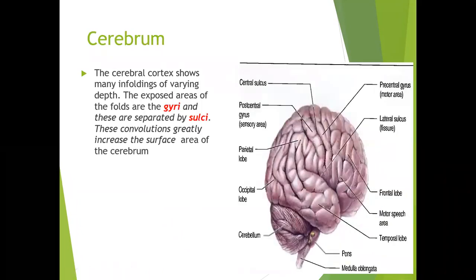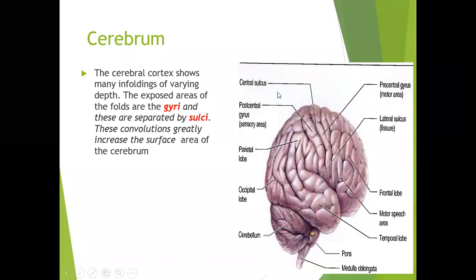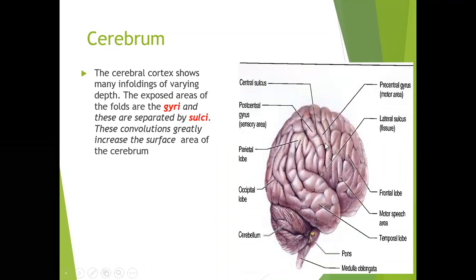Coming to the cerebrum, with much more detail: the cerebral cortex shows many infoldings of varying depth. If you see here, the surface is not smooth, but shows elevations as well as grooves, or sulci. The exposed areas of the folds are called gyri. These elevations are called gyri, and these grooves are called sulci. Here you can see the central sulcus, and other important sulci like the lateral sulcus. The grooves are called sulci, and the elevated parts are called gyri.